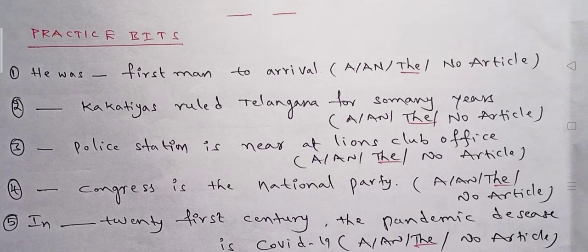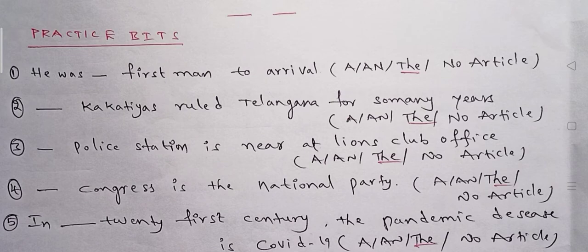Here we have to observe, we have to analyze. First one, he was dash first man to arrive. The word given after the blank is first. First, second, third, fourth, these are ordinal numbers. According to the definite article rules of English grammar, before ordinal numbers we use the definite article the. So we have to use here the first.